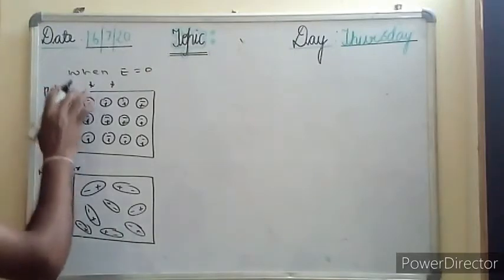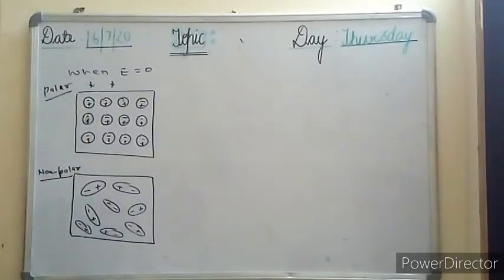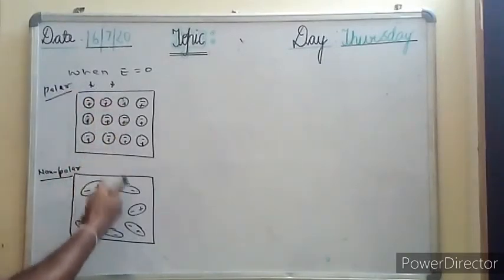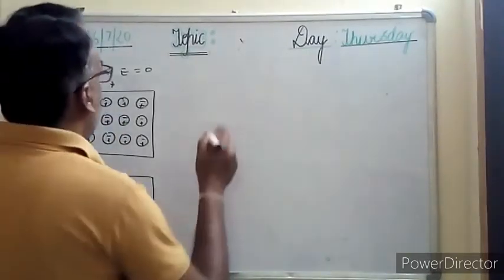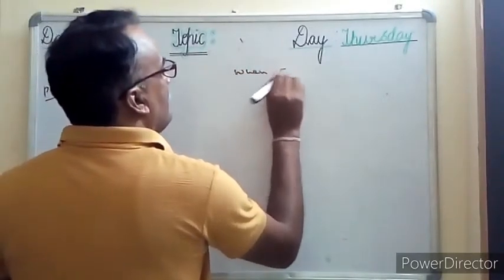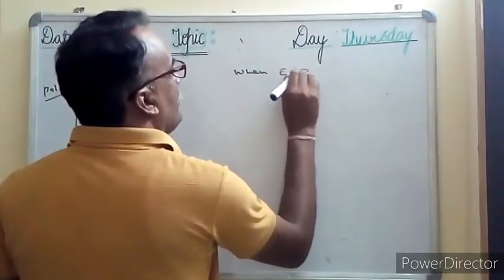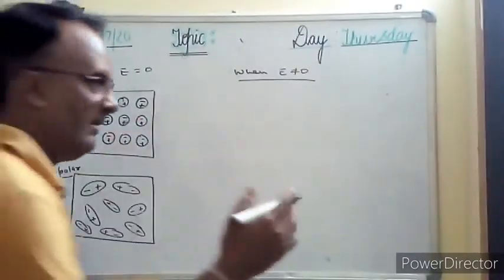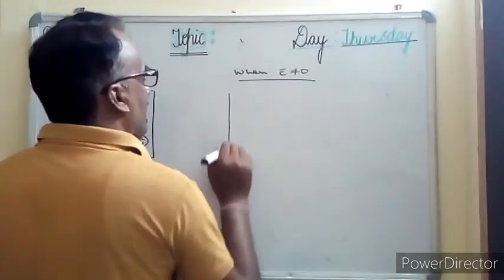Okay, it is in case of when the electric field is zero. In the absence of electric field, both of the molecules, the polar and the non-polar, are behaving like this. But when the electric field is not zero, it means what? When there is some electric field, then how are these polar and non-polar molecules behaving? Okay, look here. It will behave like this.